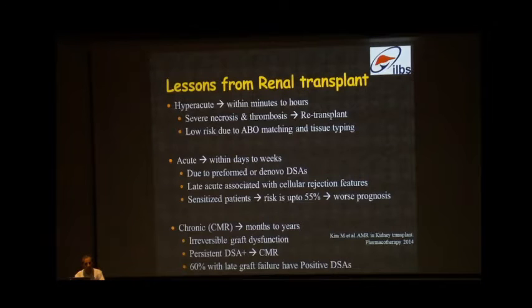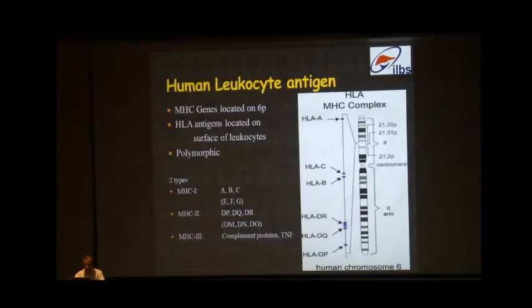So hyperacute happens within minutes to hours, where there is necrosis and thrombosis, and these patients require retransplant. Acute happens within days to weeks due to preformed or de novo donor-specific antibodies. So if the patients are already sensitized, there is risk in more than half of the patients, and they have worse prognosis. And chronic AMR happens in months to years, where there is persistent DSA positivity leading to chronic antibody-mediated rejection, with almost up to 60% of patients losing their grafts.